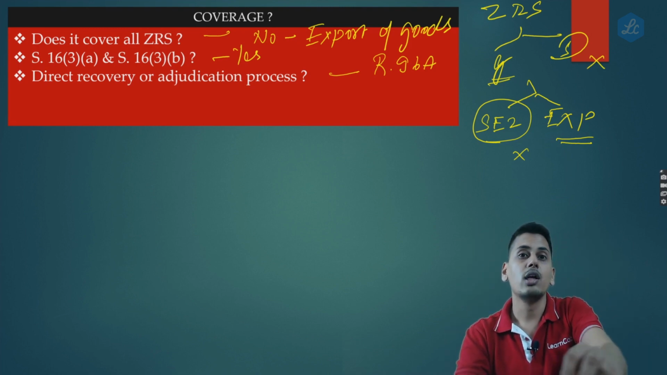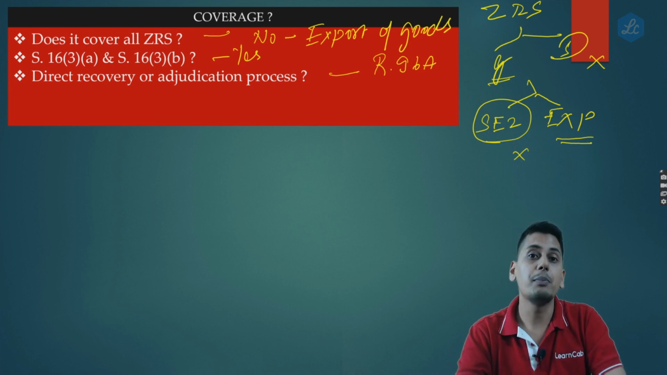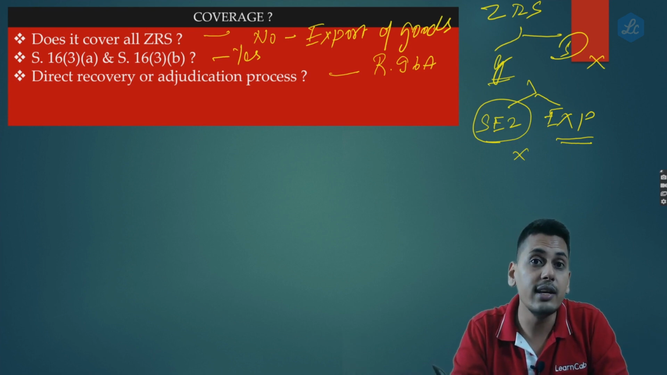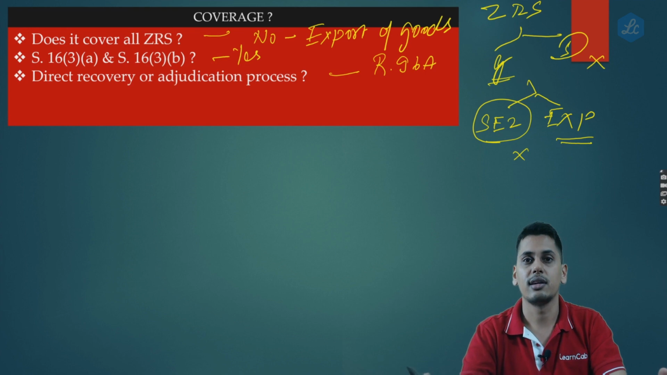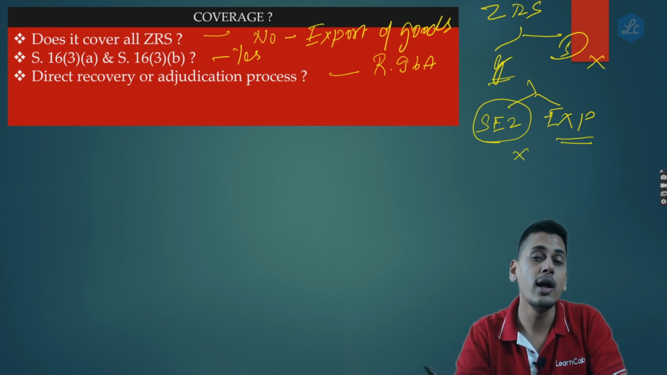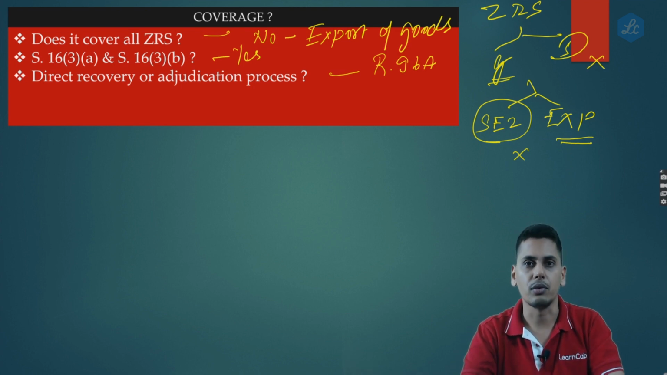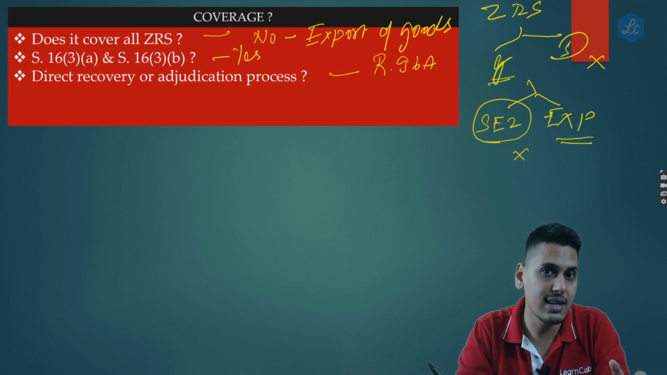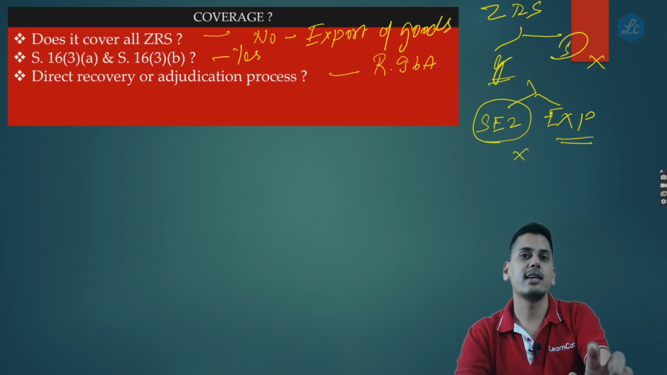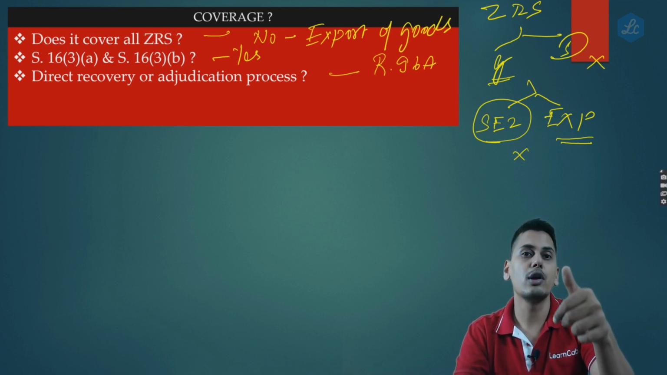the department would directly recover the amount. The department is not going to issue you any show cause notice. The department is going to directly recover that amount from you. Please understand, we are discussing 96A. In 96A, after the time period, within a period of 15 days, you are supposed to pay the taxes along with interest.